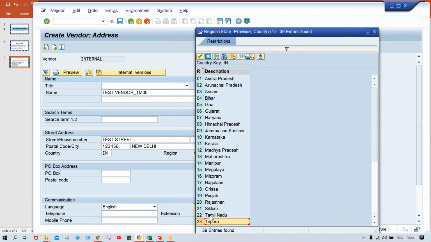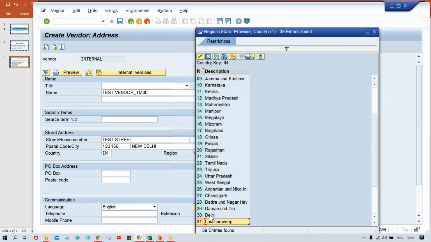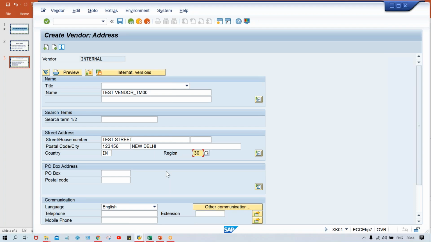This is already delivered by SAP itself, guys. Here, 30. Even you are having options, if any new state is formed, then we can define that also. You can define the new state also in SAP. Now, apart from this, if you want to give PO box details, you can give PO box details also. Now, press enter.